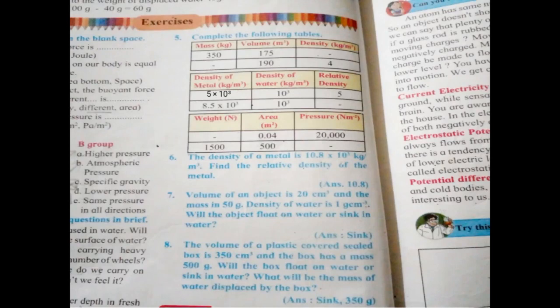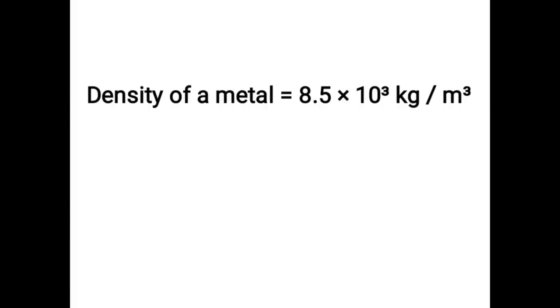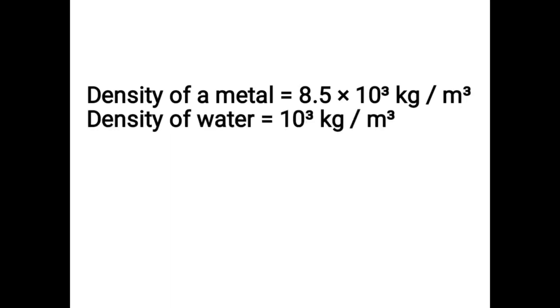Next, density of metal is 8.5 into 10 cube kilogram per cubic meter. Density of water is 10 cube kilogram per cubic meter. You have to find relative density. Density of a metal is equal to 8.5 into 10 cube kilogram per cubic meter.